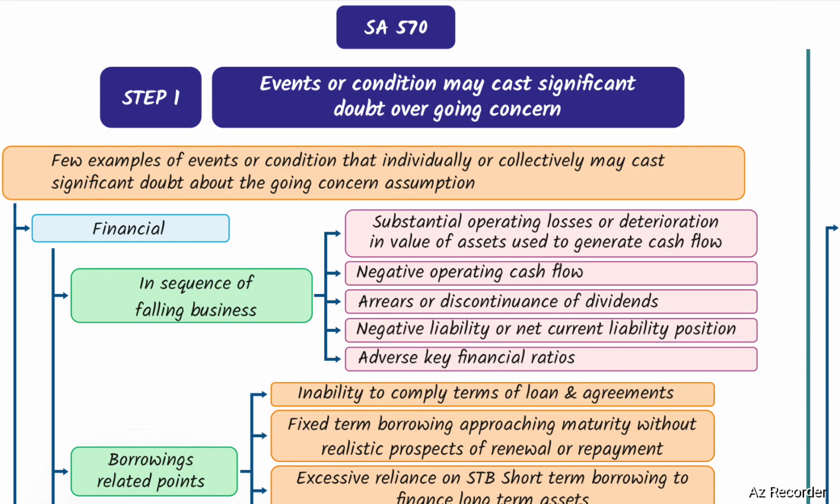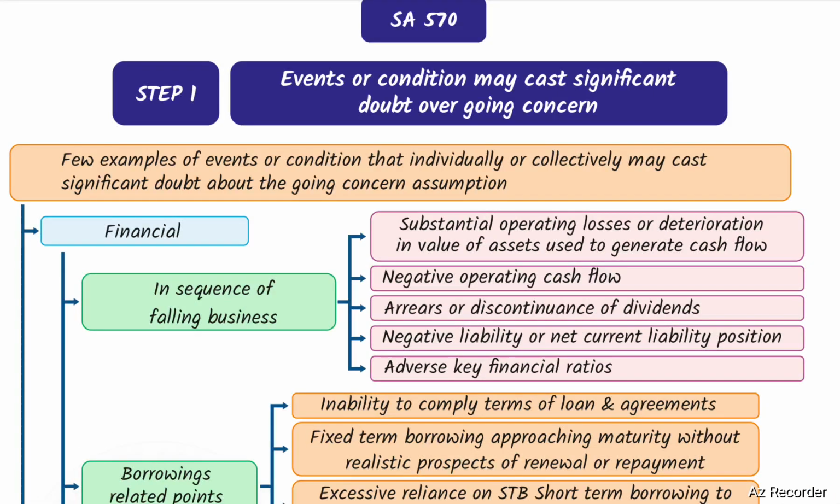SA 570 Going Concern. There are three steps in SA 570. Step number one, events or conditions may cast significant doubt over going concern. A few examples of events or conditions that individually or collectively may cast significant doubt about the going concern assumption.